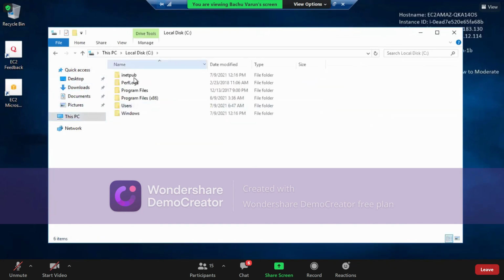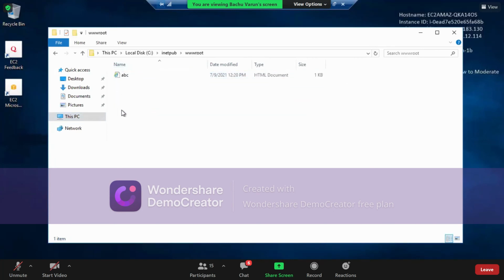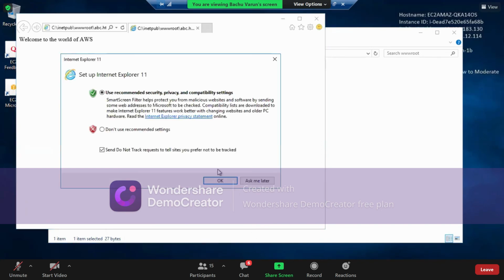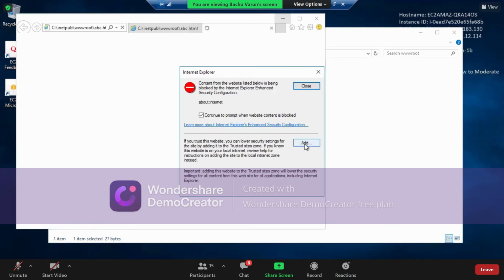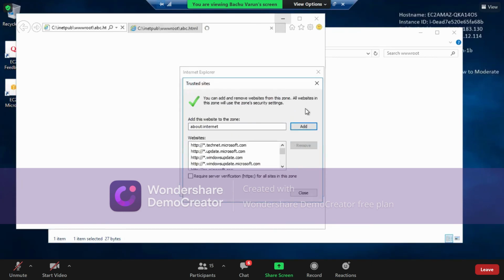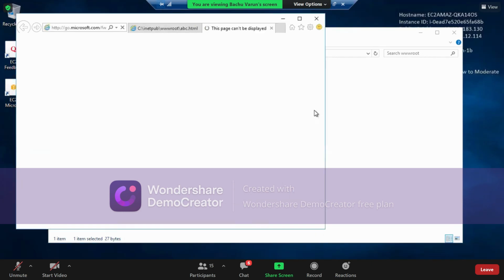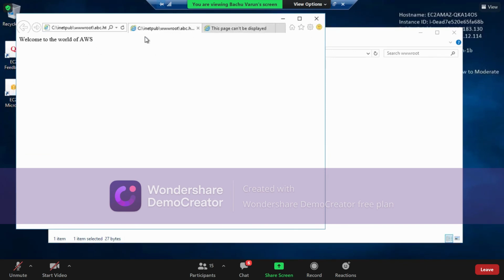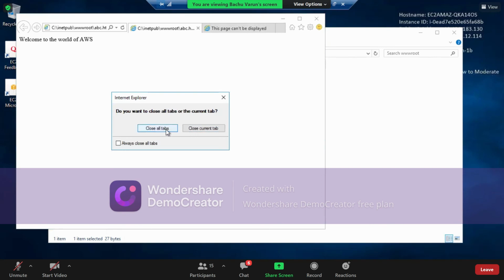I'm just checking once again. This is the only file here, the HTML document. This should be my output page if I open that particular website.